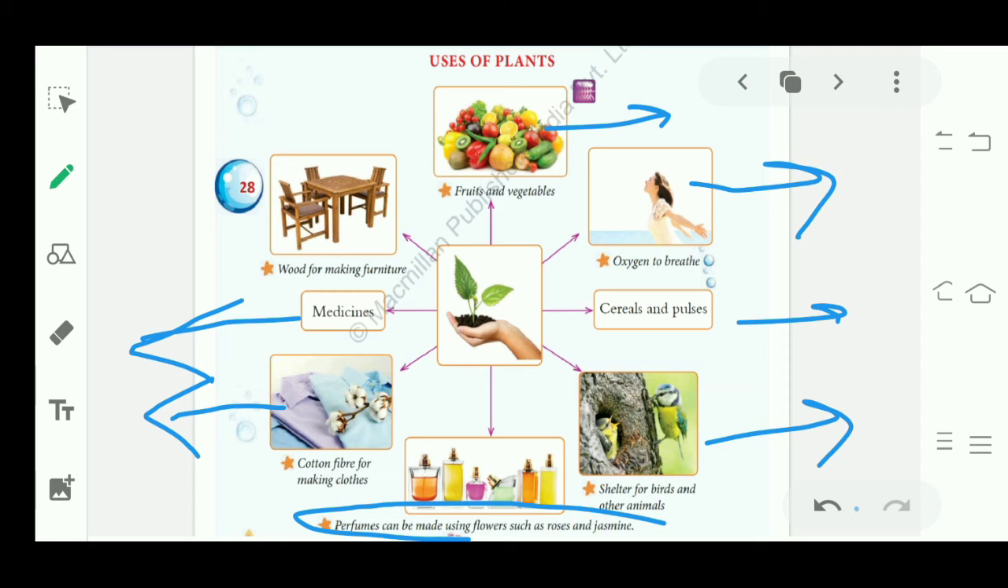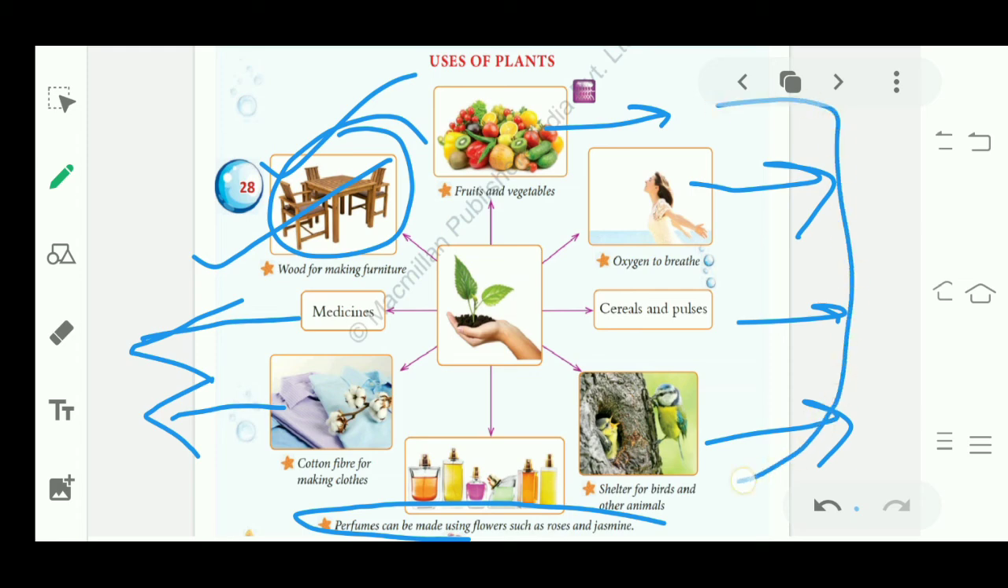Next, wood for making furniture. The trees which are not growing, we can take their wood and we can make furniture. We can use the wood of trees that are no longer growing to make furniture. So these were the uses of plants.